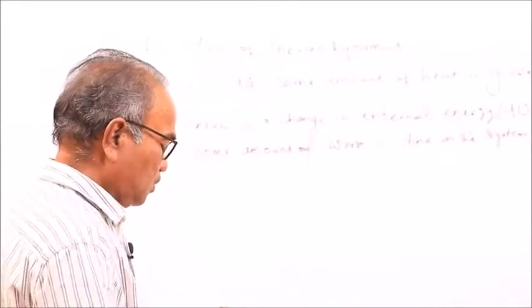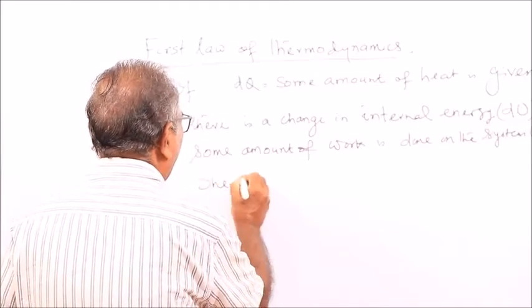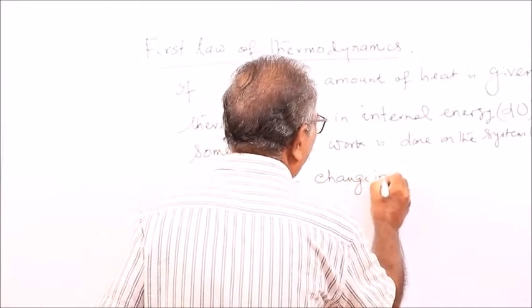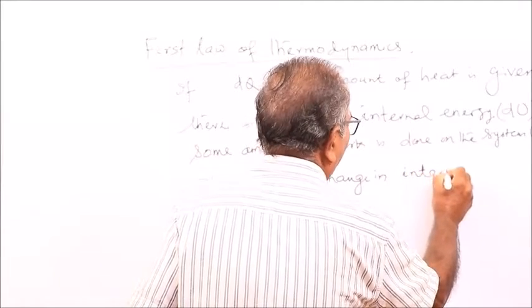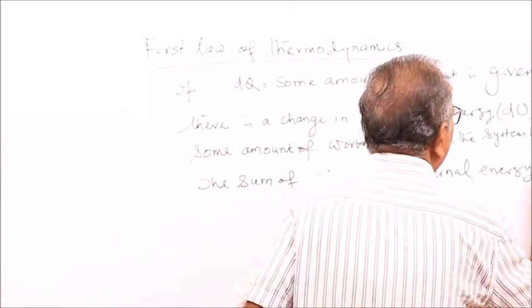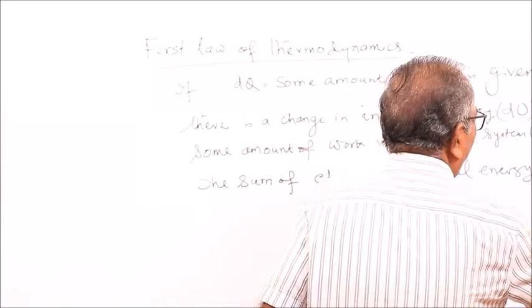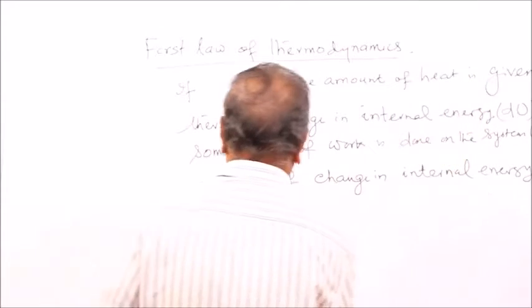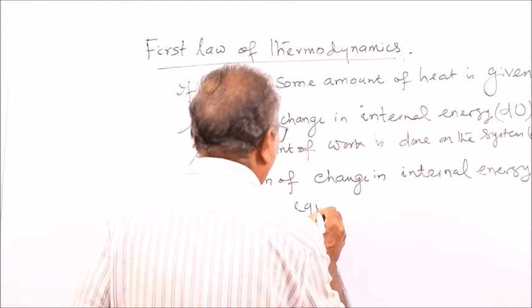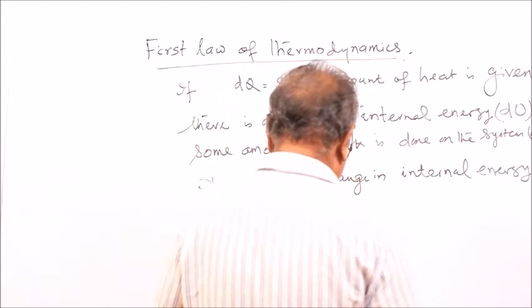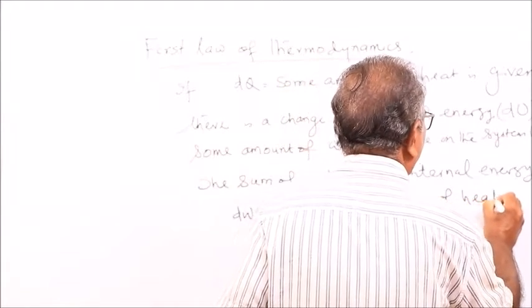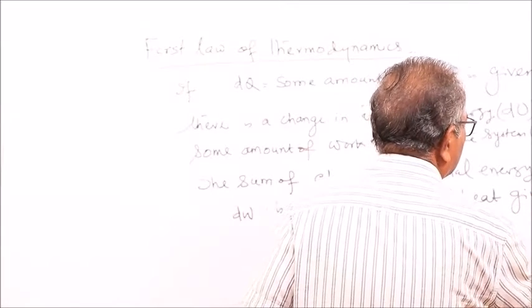The sum of the change in internal energy, du, and the work done, dW, is equal to the amount of heat given to the system.